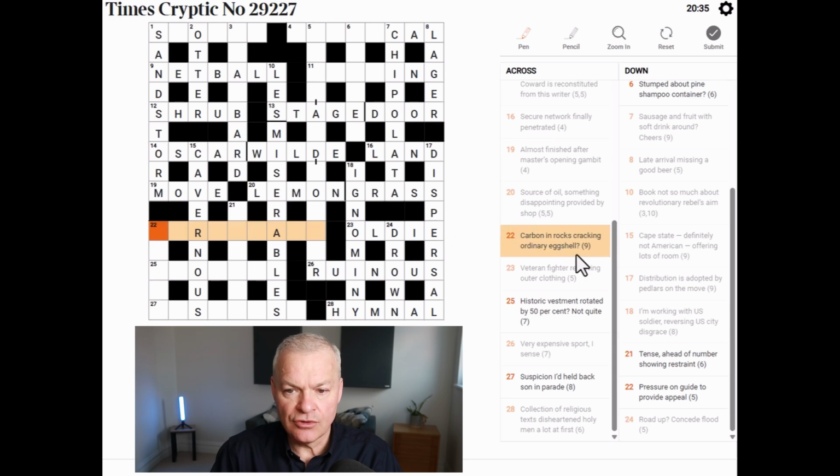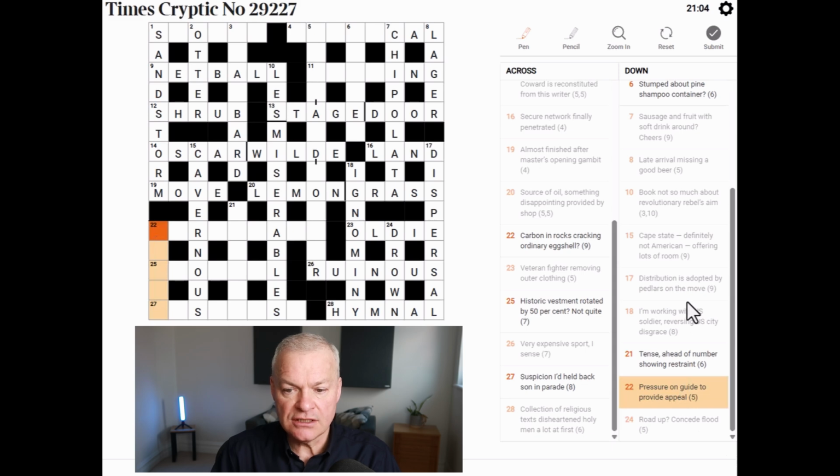Carbon in rocks. Cracking ordinary. Eggshell. Rocks looks like an anagram indicator for carbon in, which is 8 letters, and ordinary could be O, the abbreviation. But cracking suggests that the anagram of carbon in is inside O, which doesn't work because you'd need 2 letters for something to be inside of it.